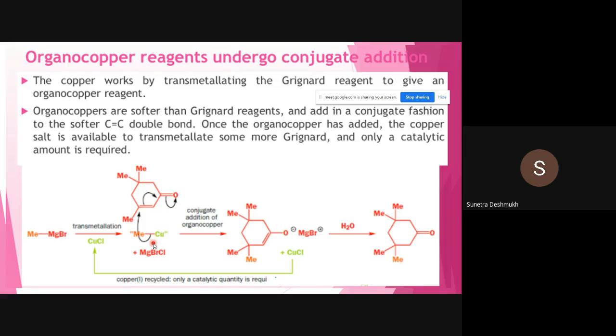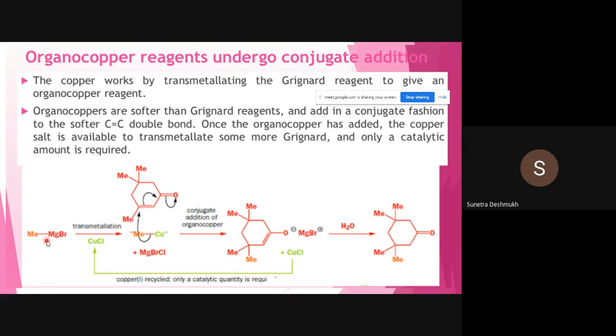Okay, so only in presence of copper we can change the total scene of this reaction. We can make that methyl group attack at the carbon carbon double bond. Okay, so in presence of copper only. Organocoppers are softer than Grignard reagents. Reason: organocoppers are softer than Grignard reagents and add in the conjugate fashion to the softer carbon carbon double bond.